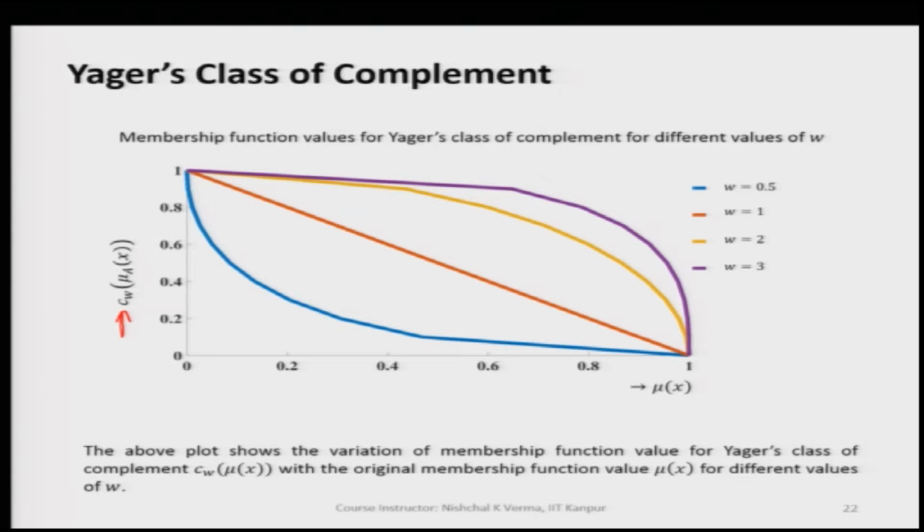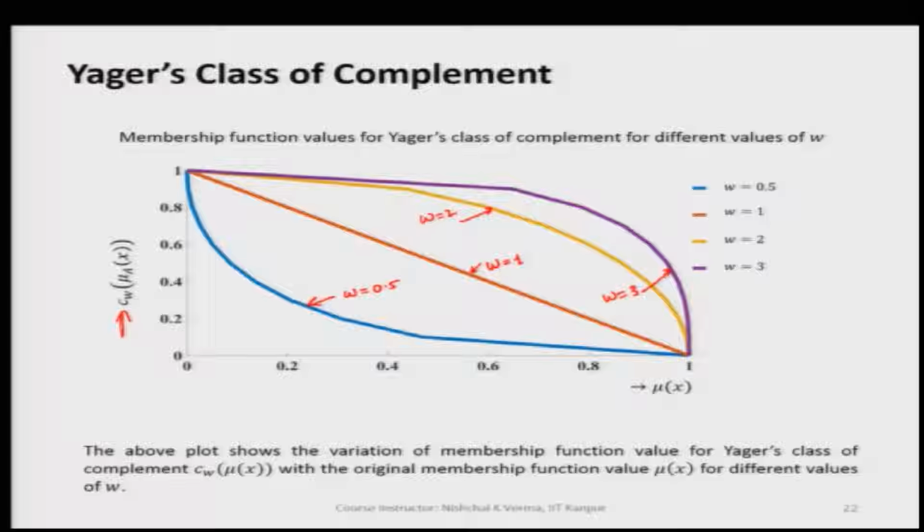When we plot, we are going to get this kind of relationship. So, this is for W is equal to 0.5, and then this is for W is equal to 1, then this is for W is equal to 2, and this is for W is equal to 3.